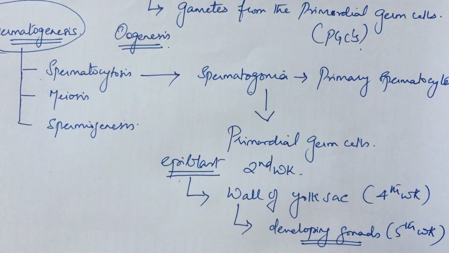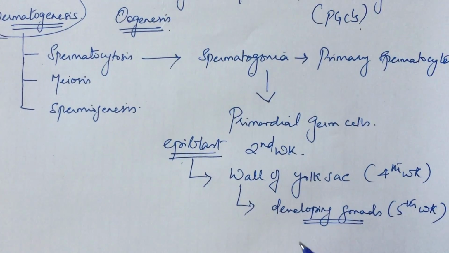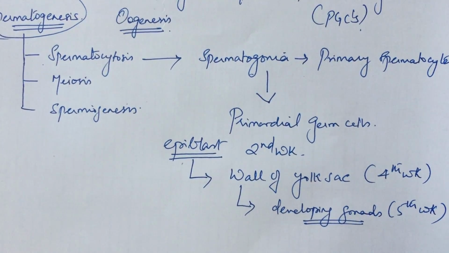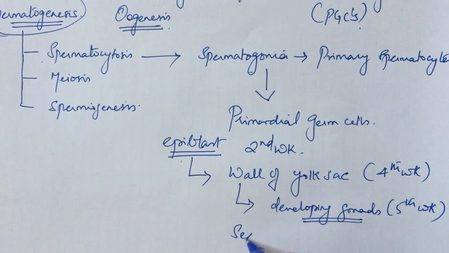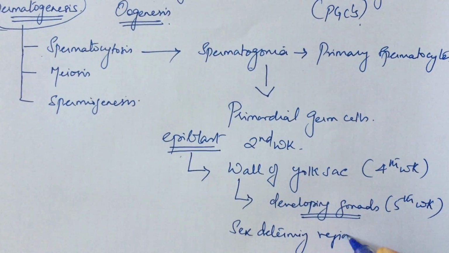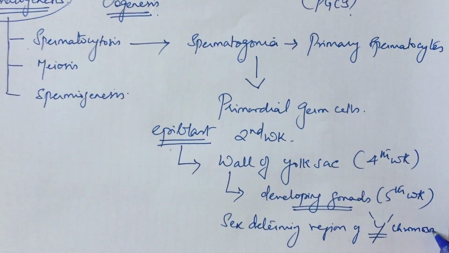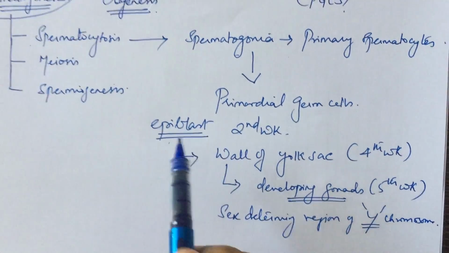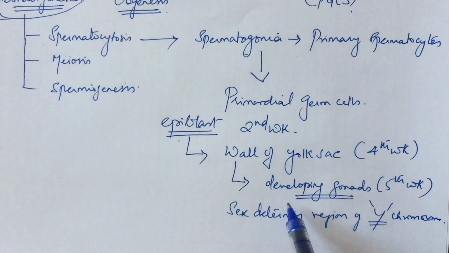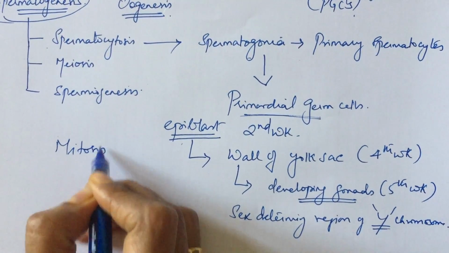The gonads develop either into testis or ovary, and their gametes will be differentiated either into male or female sex cells based on the sex determining region of Y chromosome. During migration from the epiblast to the yolk sac and from the yolk sac to the developing gonads, the primordial germ cells undergo mitosis.